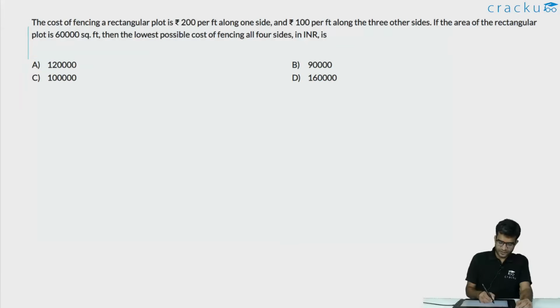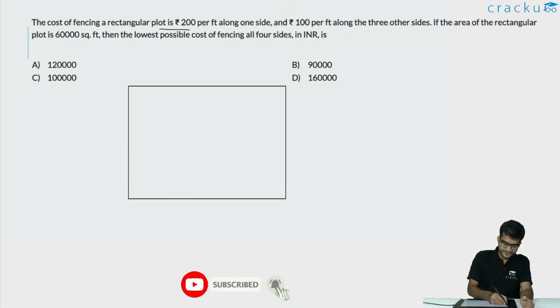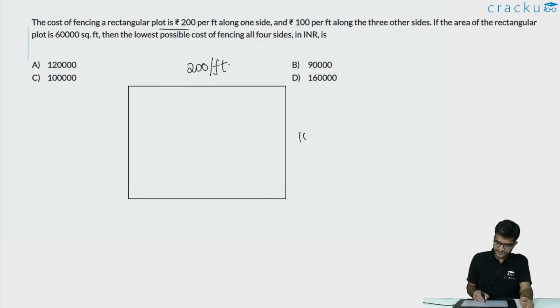In this question, we are told that the cost of fencing a rectangular plot is 200 per feet for one side and 100 per feet for the remaining three sides. So if you assume that this is how the rectangle is, for one of the sides it is 200 per feet, and for the remaining ones it is 100 per feet.